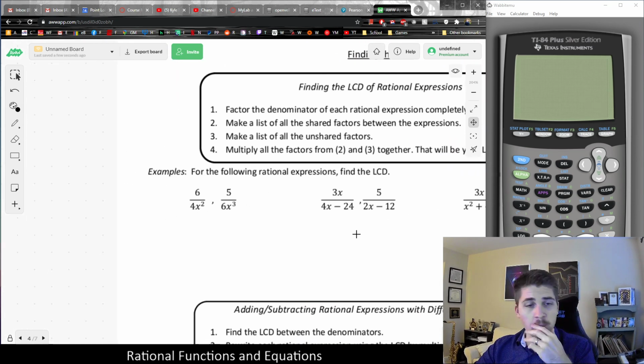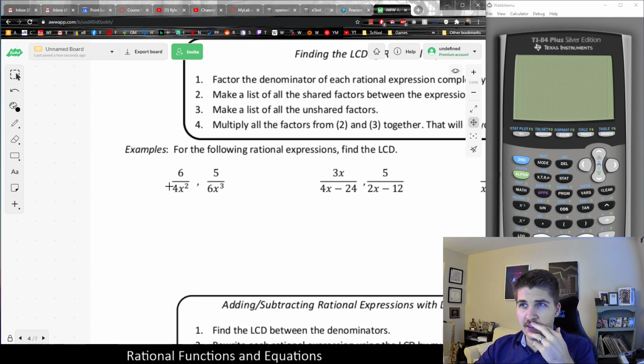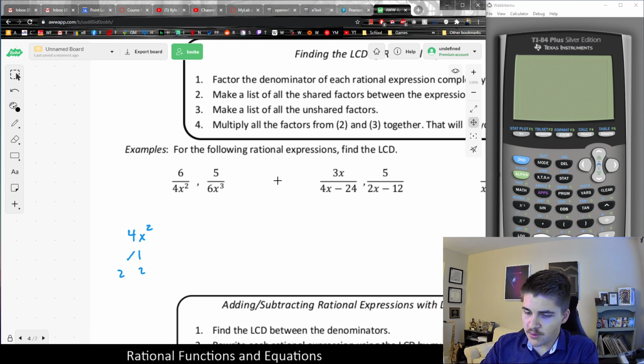But let's do it with polynomials. So for example, looking at 4x squared and 6x cubed, we could make a factor tree here, because technically these polynomials are monomials. They're singular terms. You can't factor them in the polynomial sense, but we could still look at it as, well, 4x squared is, of course, 4 is 2 times 2, but also x squared is x times x.